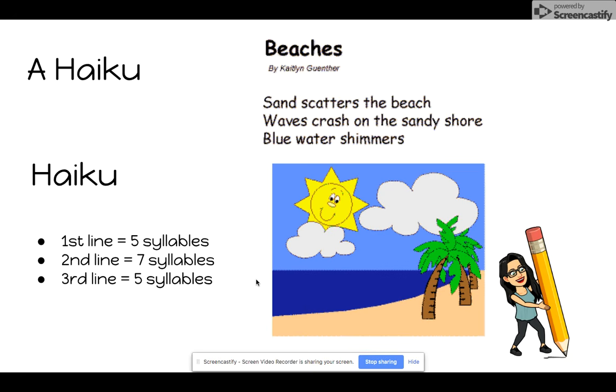An example of a haiku is sand scatters the beach. Waves crash on the sandy shore. Blue water shimmers. This is an example wrote by somebody called Caitlin.